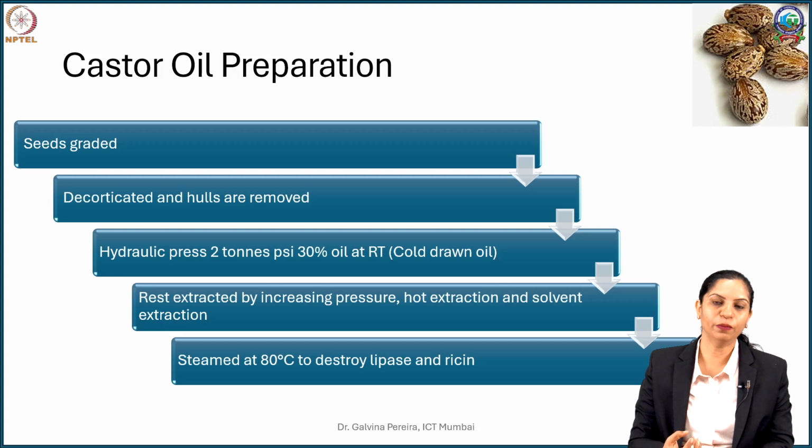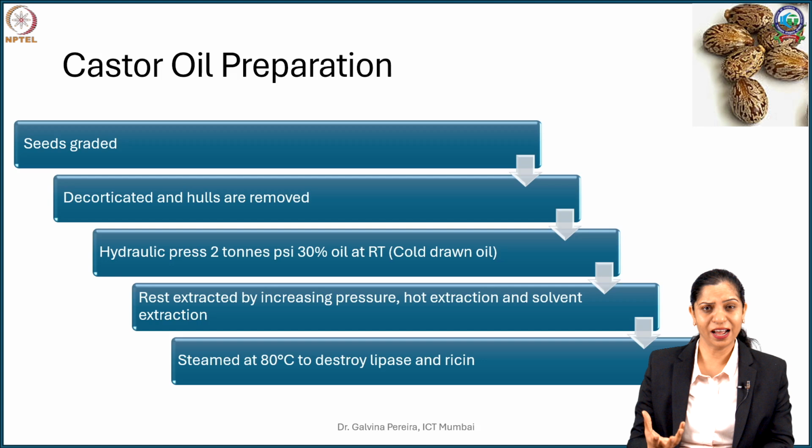But what happens in the process is that you might get more oil, but you will see more of these free fatty acids. So when you are using a high pressure, high temperature combination, you might end up with oil which has about 5% free fatty acids, and that is not desired in pharmaceutical grade, but for commercial application it's fairly good enough. So such oils are taken for commercial purpose.